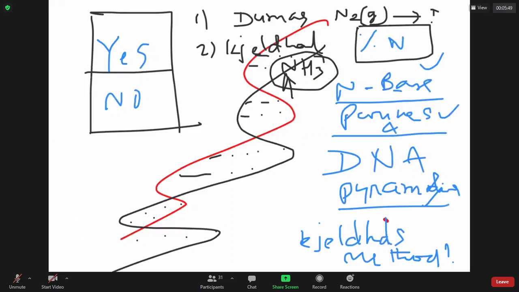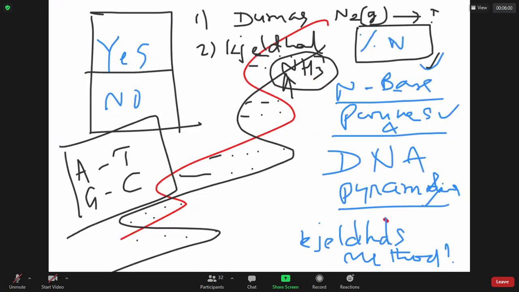So my question is, DNA contains nitrogen containing bases called adenine, thymine, guanine, cytosine. There are 4 types of bases: adenine and thymine, guanine and cytosine. Don't worry about them. Always adenine is bound to thymine, guanine is bound to cytosine.